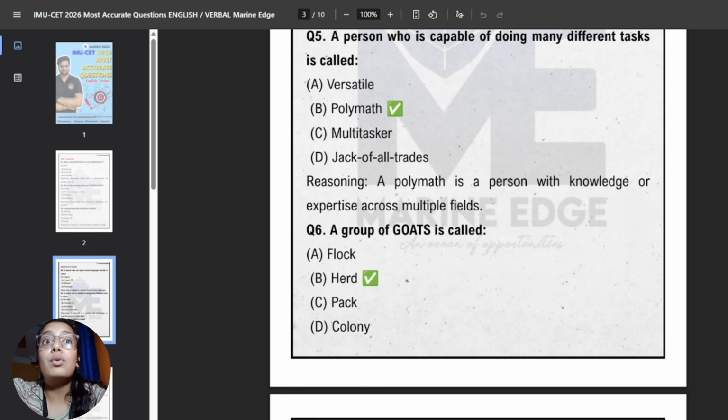Next question. A group of goats is known as what? So these things we are learning right from our LKG classes. A group of goats is known as a herd.